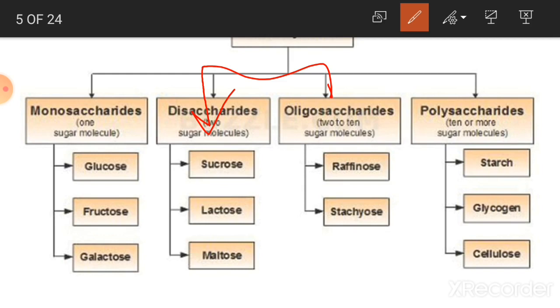Then oligosaccharide, which contains 2 to 10 sugar molecules, for example raffinose and stachyose. The last class is polysaccharide, which contains 10 or more than 10 sugar molecules, for example starch, glycogen and cellulose.